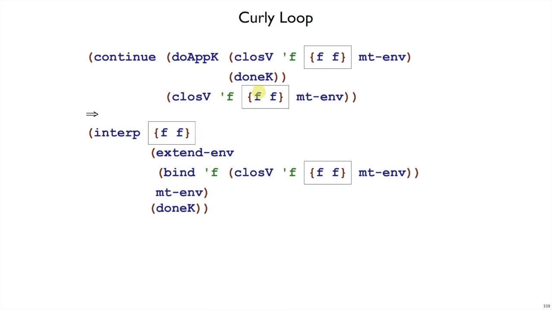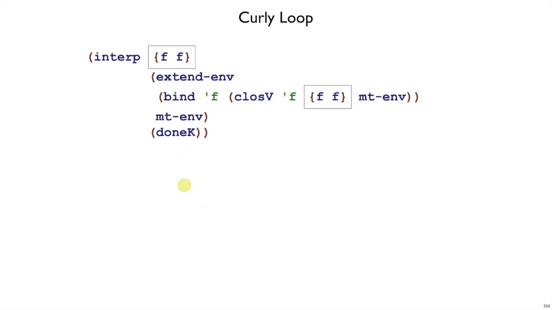As we interp, we bind this value, this closure here, to f in the environment. So we see that closure bound to f, extending the environment, and this empty env that we extend, that is the environment of the function that we're calling. And once we get a value back from that application, then we continue with the rest of the continuation, which is just done k. So that's why we have done k here.